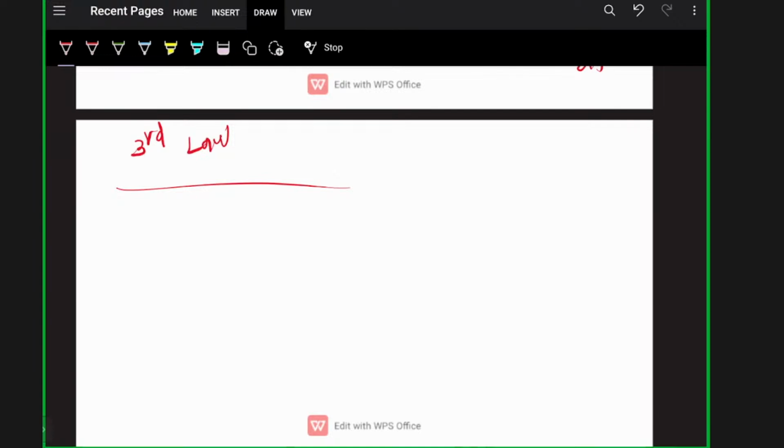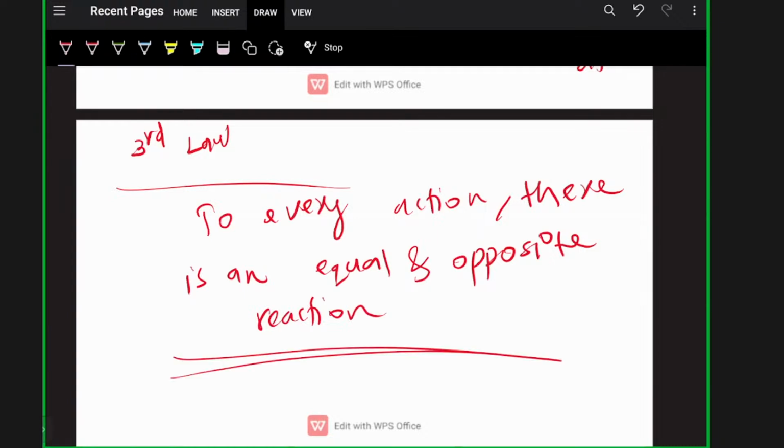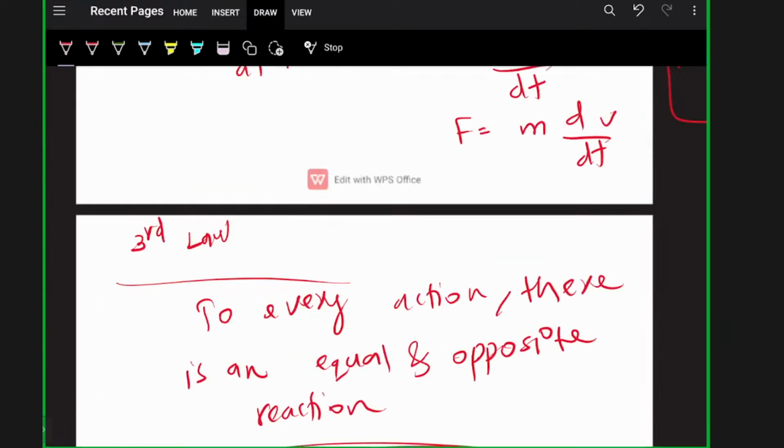It's all given in NCERT. To every action, there is an equal and opposite reaction. Clear? Okay. Let's move to the last question that has been asked, which is the VT and DT graph.